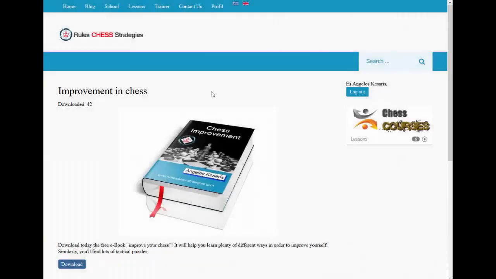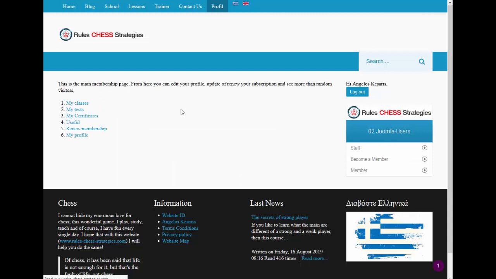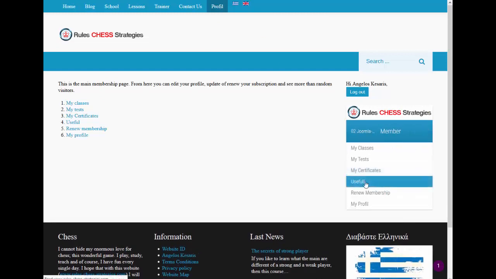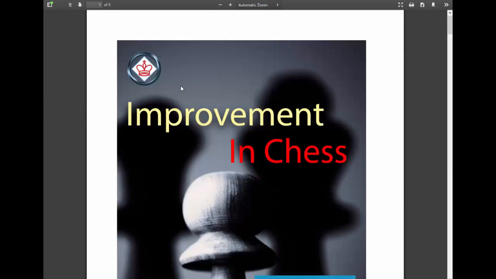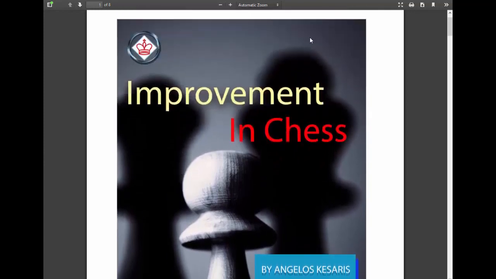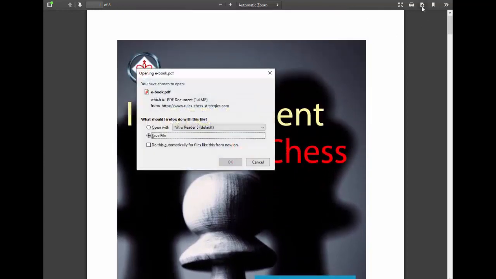You have to add this on your email, and if you go on your email, check your spam box and your main mail. However, if you have some problems how to see it, then you can go again on my profile and then on usefuls, and here you can see improvement in chess. If you click that one, you can see now the PDF file. It's online and uploaded on my website, and you can see it from here. And similarly, if you like, you can download it directly to your computer.